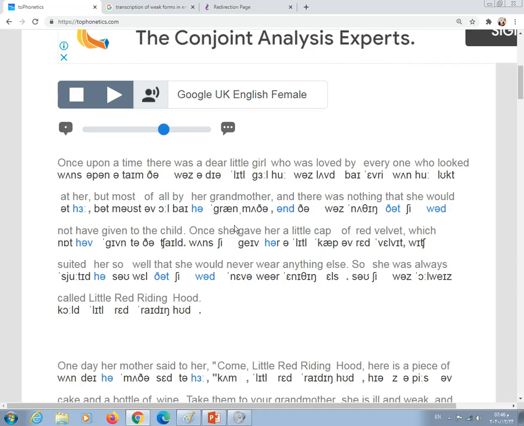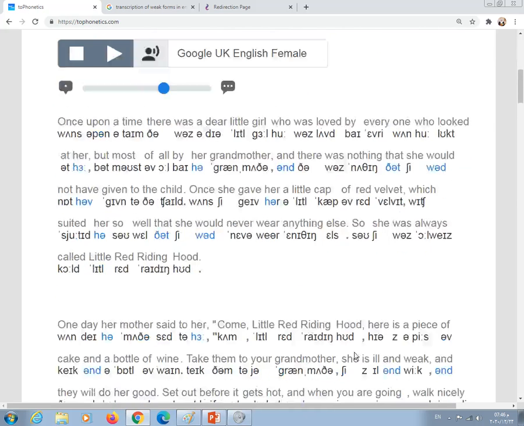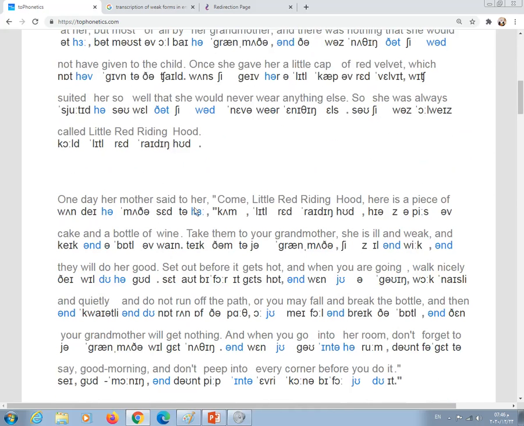One day her mother said to her, "Come, Little Red Riding Hood. Here's a piece of cake and a bottle of wine. Take them to your grandmother. She's ill and weak, and they will do her good.